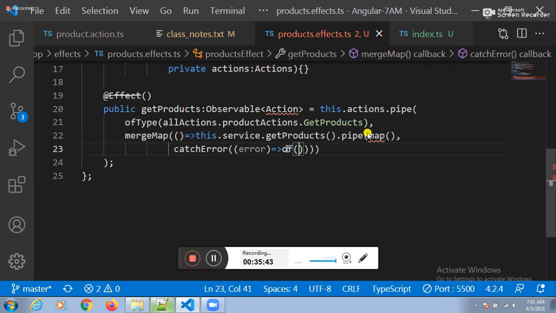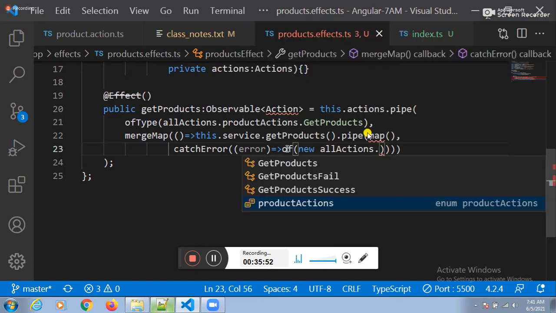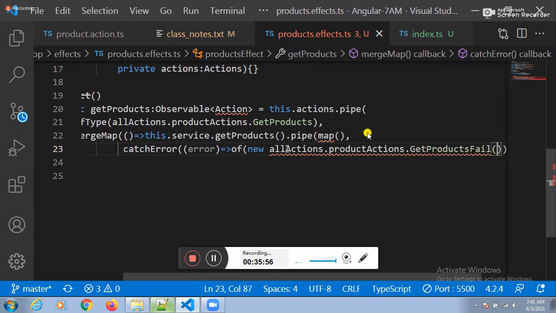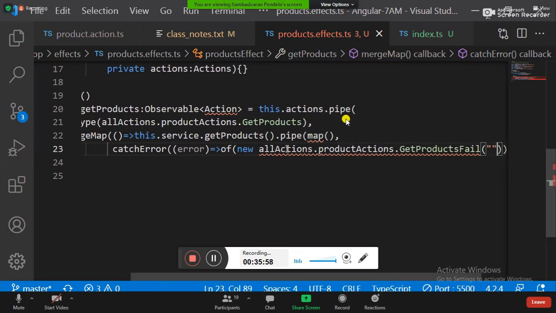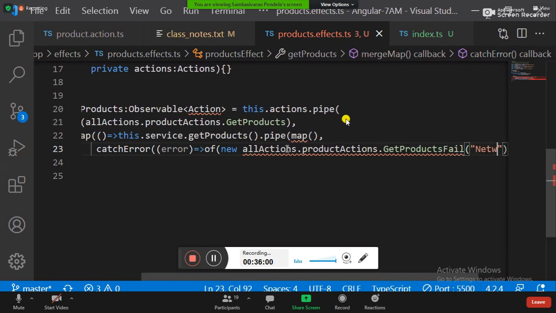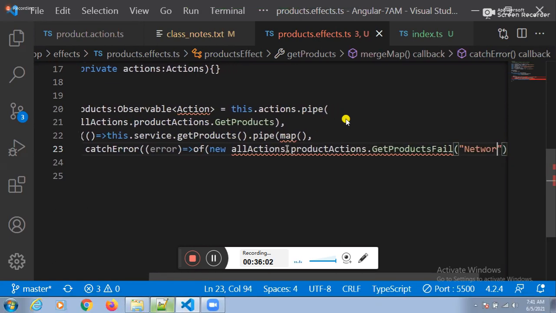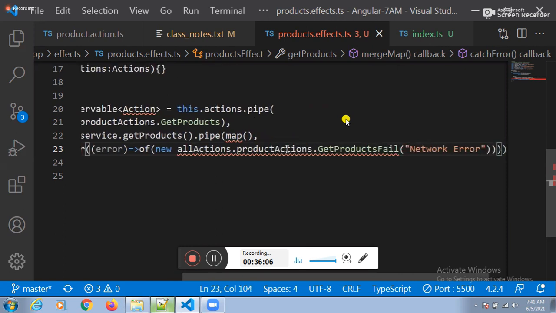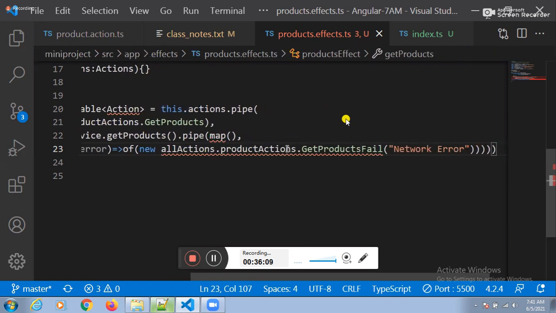And can I create the object of the third class? We need to create an object of the third class. What is the third class? Get products fail. Here, you need to pass one error message. Whatever the error is there, that error message we need to pass here.